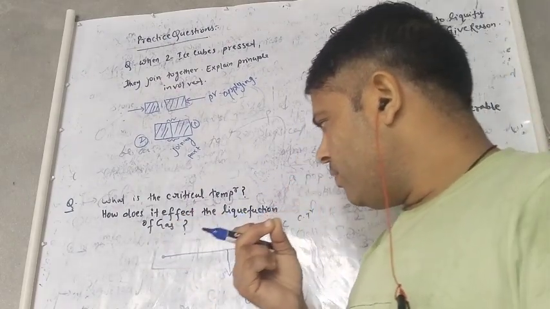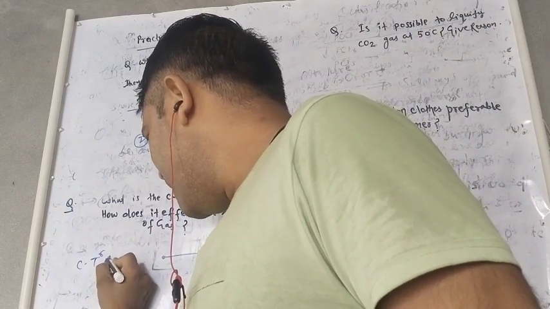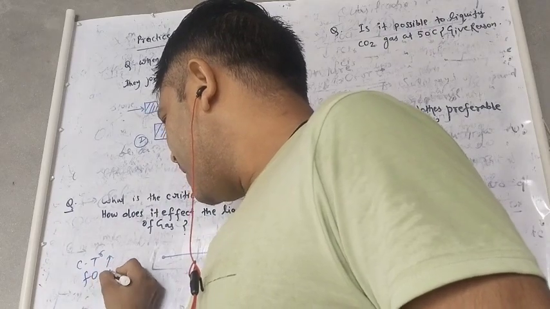We can understand it this way: the higher the critical temperature, the higher the force of attraction.